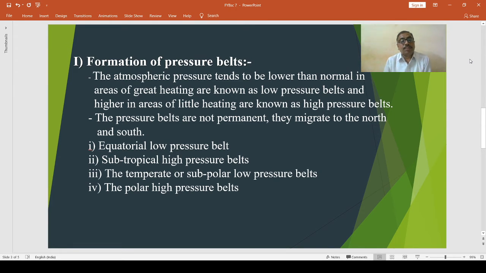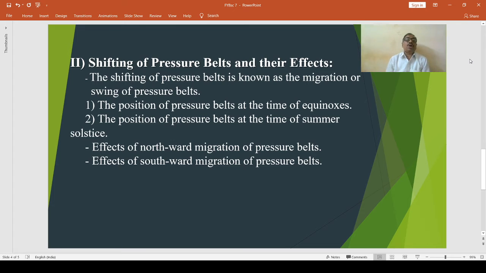Then the polar high pressure belts at the north and south poles, 90 degree north and south, where temperatures are permanently low and atmospheric pressure is high. In these areas, the air is cold, dense, and heavy, which descends, and the atmospheric pressure is high throughout the year.